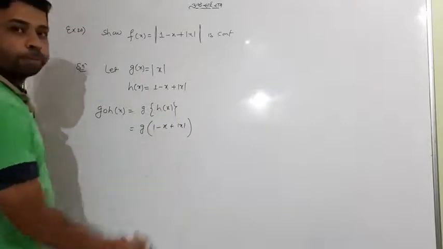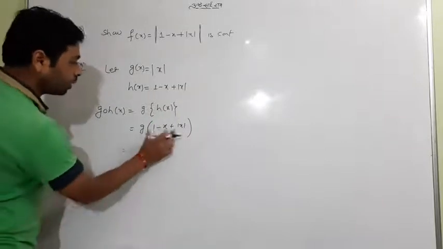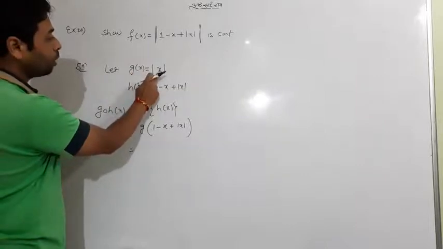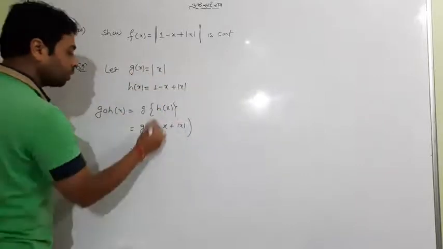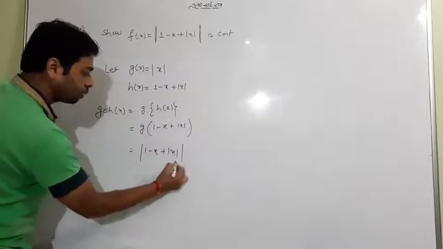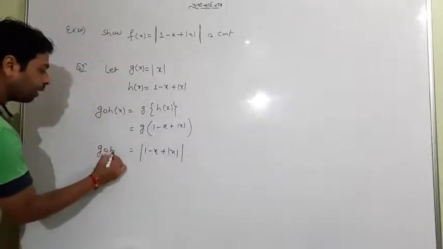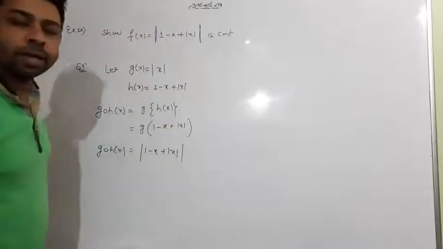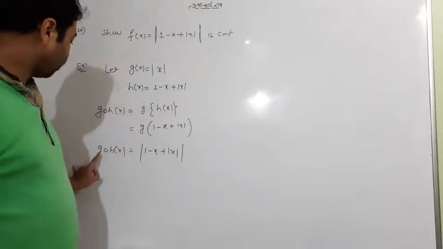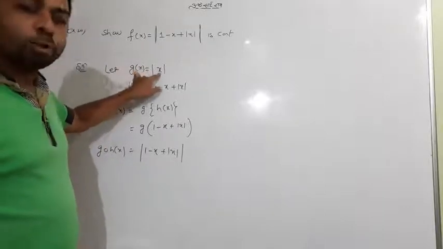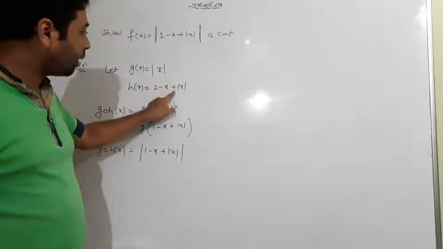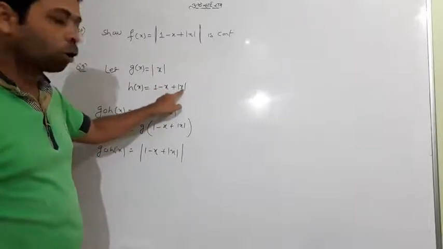This one whole. And what about g of this? Instead of x, since g of x is equal to mod x, g of this whole is equal to mod of this whole. If you compare, you can simply catch it: mod of 1 minus x plus mod x. That you got. And the same sentence you have to write. You have to write that g of x is a modulus function, and h of x is actually an addition of a polynomial function and a modulus function.